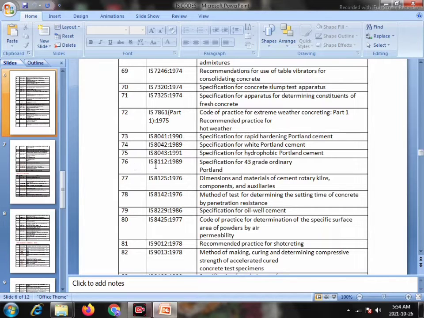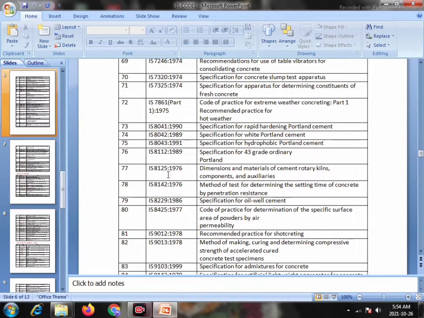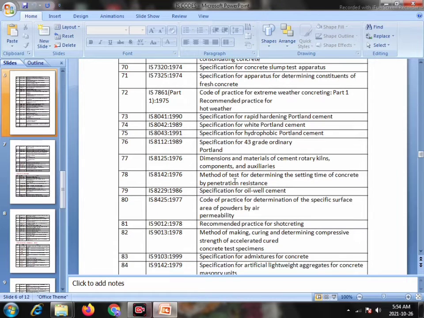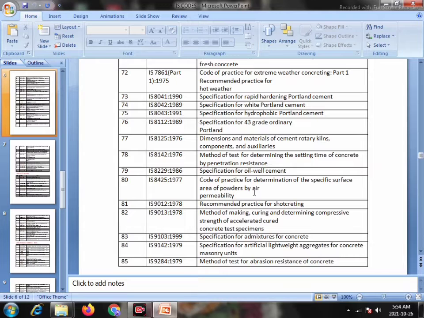76, IS 8112, 1989, Specification for 43 grade ordinary Portland cement. 77, IS 8125, 1976, Dimension and materials for cement rotary kilns, components and the auxiliaries. Serial number 78, IS 8142, 1976, Method of test for determining the setting time of concrete by penetration resistance. 79, IS 8229, 1986, Specification for oil cement.